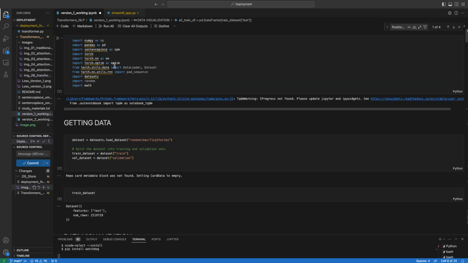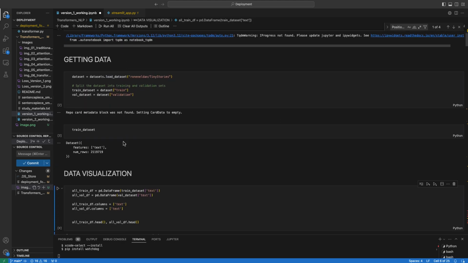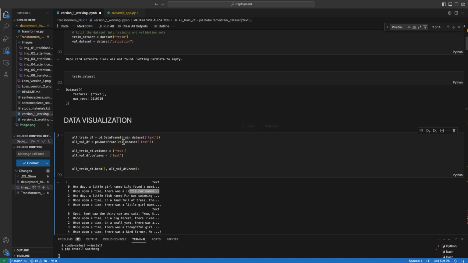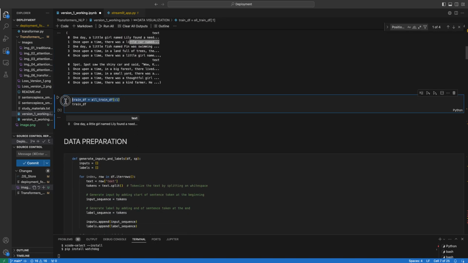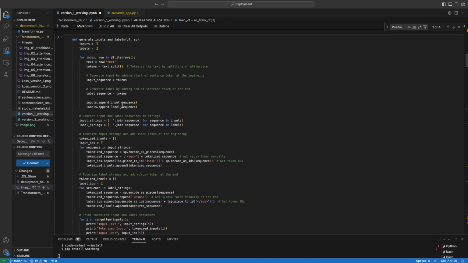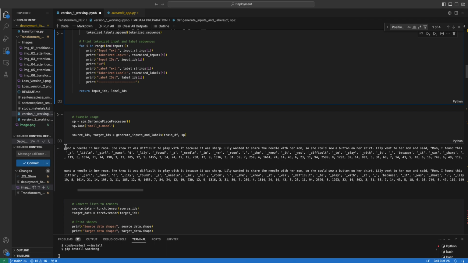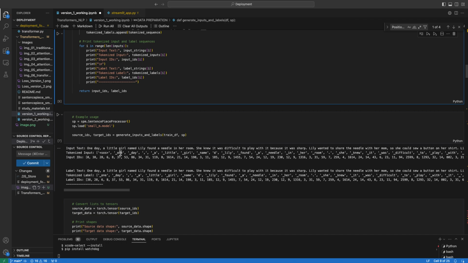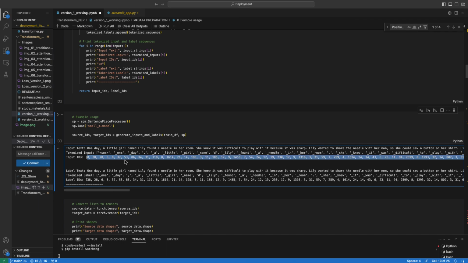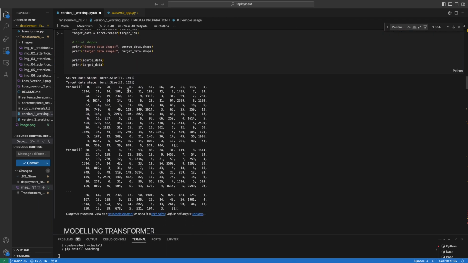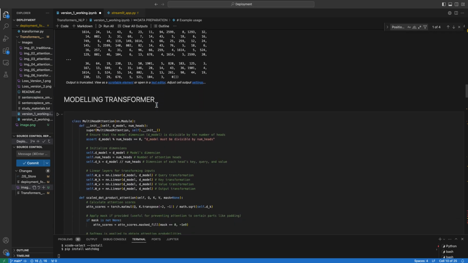So these are some of the basic libraries that I've been working with, mostly Torch and SentencePiece for data preprocessing. I took only one data here, because I don't want to complicate the training process. I just want to see what's happening with one story. This is basically the data preparation. If you see the output, the beginning of the sentence and the end of the sentence is added to any given story, and it is tokenized into smaller portions and given IDs. Once we have the IDs, we want to convert them into tensors, because they are going to be processed by Torch. And it is a modeling part.